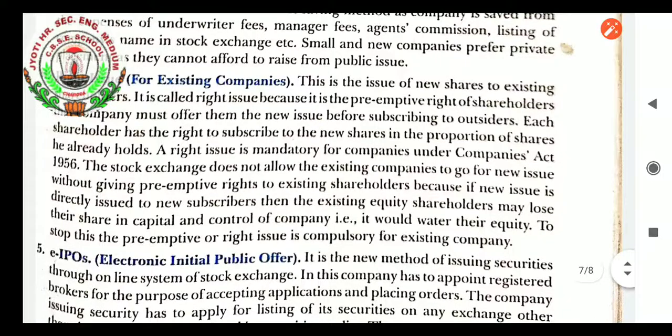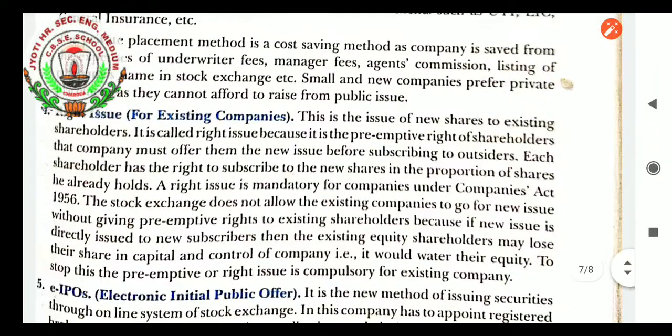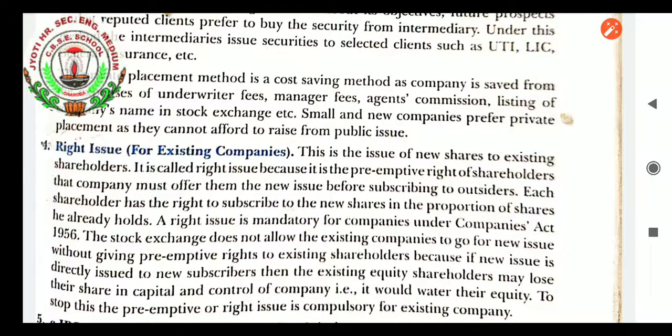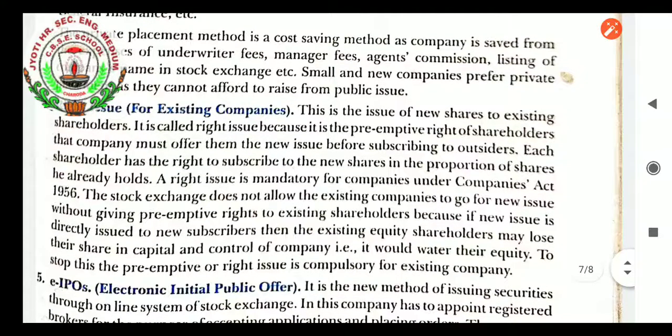Right issue, you have already learnt in the beginning classes. Right issue is a method where the company first issues the shares to the existing equity shareholders, which we have learned as preemptive rights. Preemptive rights of equity shareholders means that whenever the company wants to issue shares, first it will offer them to the existing equity shareholders, and this method itself is known as right issue. A right issue is mandatory for companies under the Companies Act 1956. Only when the existing shareholders refuse can the shares be issued to outsiders.